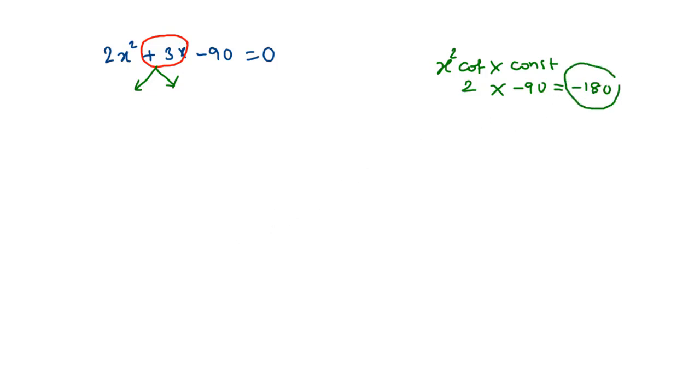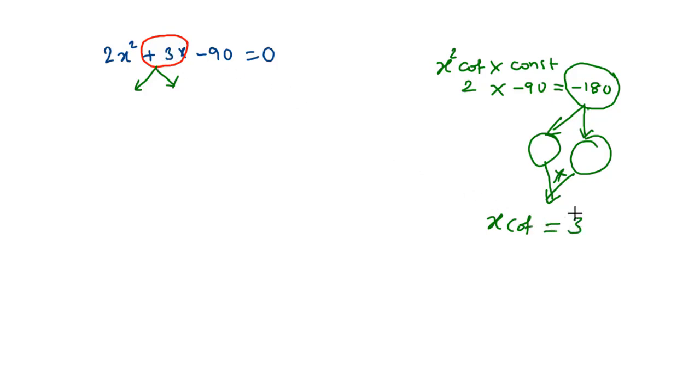Now we need to consider a pair of suitable factors for −180 such that the sum of those two factors will be equal to the x coefficient. So here, what is the x coefficient? It is +3.